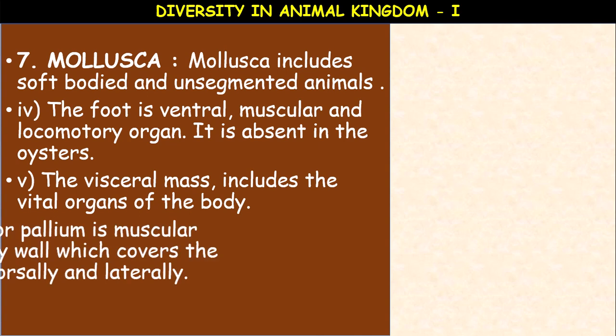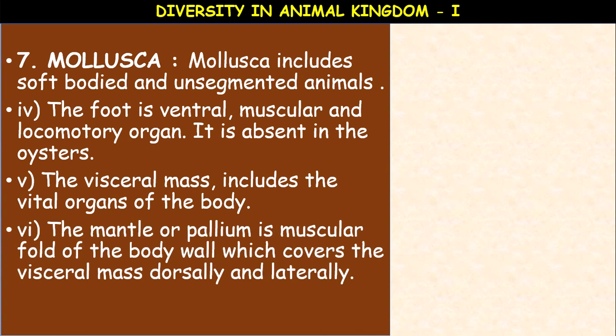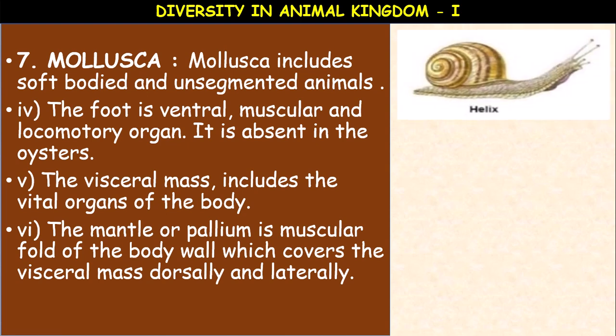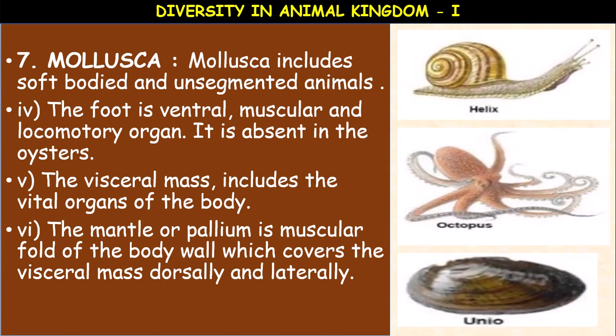The mantle or pallium is a muscular fold of the body wall, which covers the visceral mass dorsally and laterally. Except in Unio, meaning in oysters, the foot is present in the remaining ones. This is the muscular foot, the locomotory organ in molluscs.